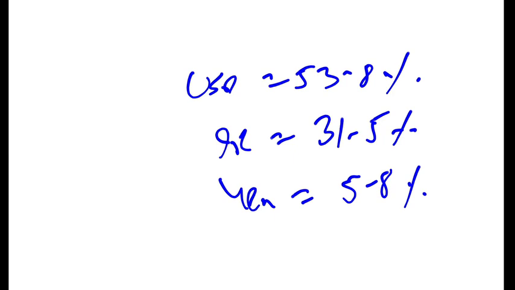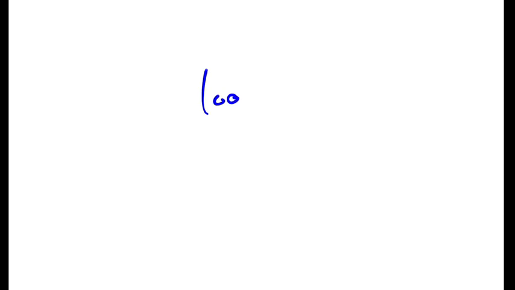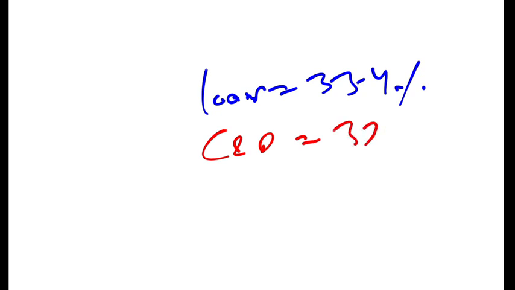Right? Now, if you break it down, then maximum debt is loans. 33.4% of our debt is loan. Second is currency and deposits. 23.3% is currency and deposits.